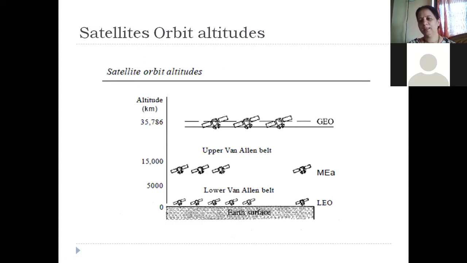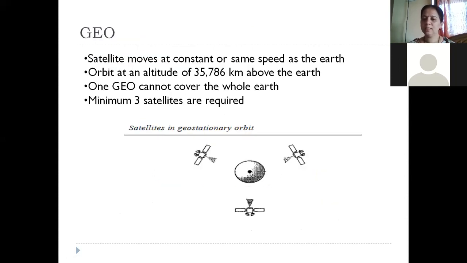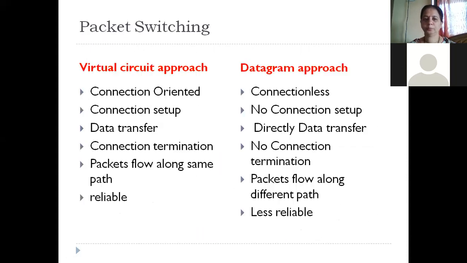So if you have satellites which are placed somewhere between 0 to 5,000 kilometers altitude, then they are called LEOs. Between 5 to 15,000, they are called MEOs. And beyond 36,000 kilometers, they are called GEOs. So we learned what these are, and we also learned their use.